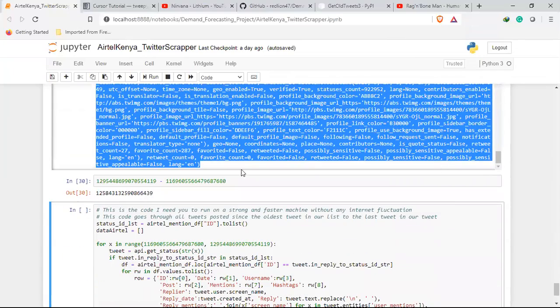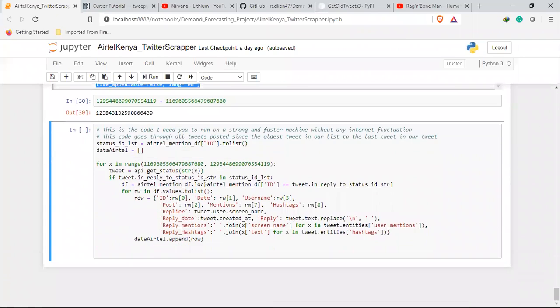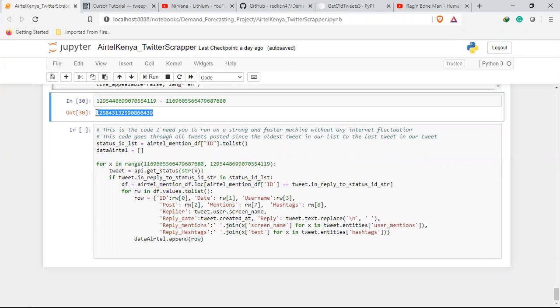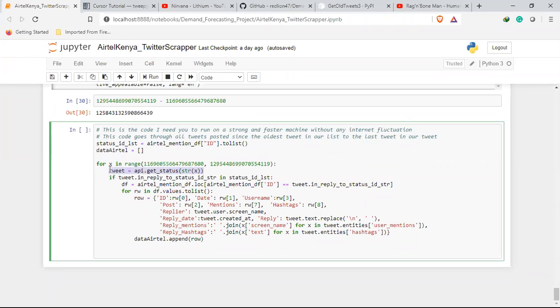So it gives me this one. For me, I wanted to get those tweets one by one, which means these are trillions and trillions of tweets. You can imagine the storage capacity. Storage capacity will be over GBs, I think, is my assumption currently.